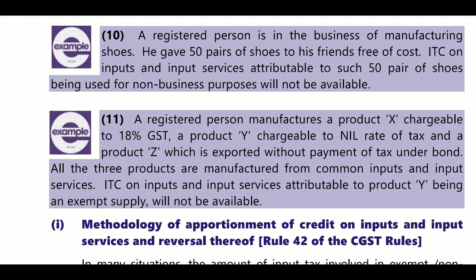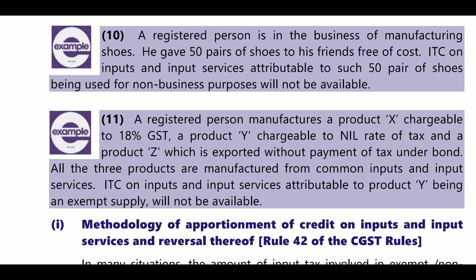ITC on inputs and input services attributable to such 50 pairs, being used for non-business purposes, will not be available. So for the 50 pairs he cannot claim the ITC because they are used for non-business purposes.